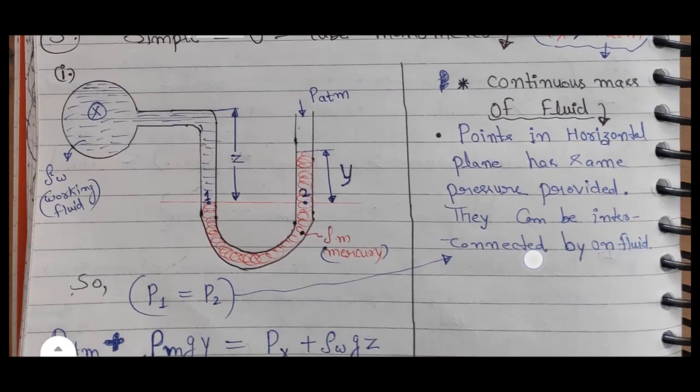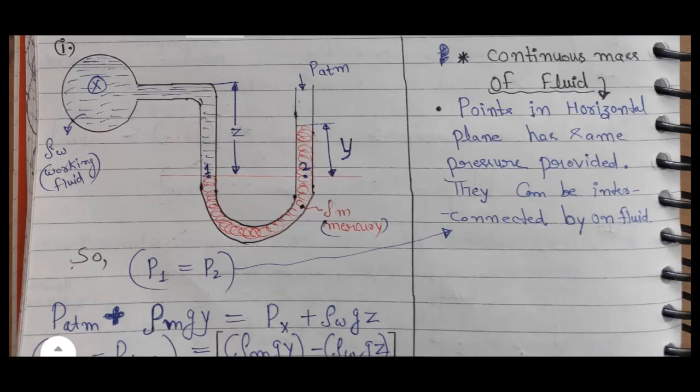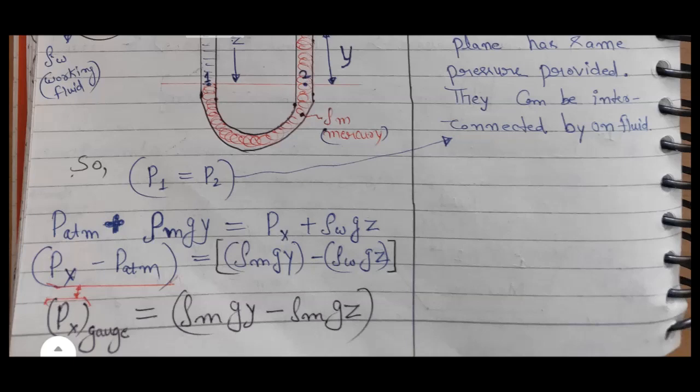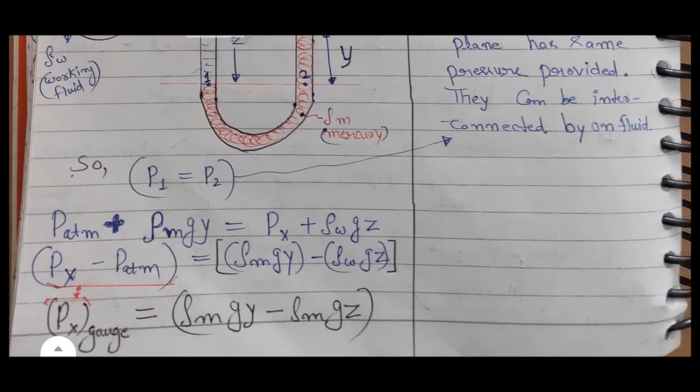P2 is P atmospheric plus pressure exerted by mercury, that is P atmospheric plus rho m g y, where y is the head. So Px minus P atmospheric, that is absolute minus atmospheric, gauge. So Px gauge is equal to rho m g y minus rho W g z. In the last equation, this is not rho m, this is rho W g z. Okay, you can correct.